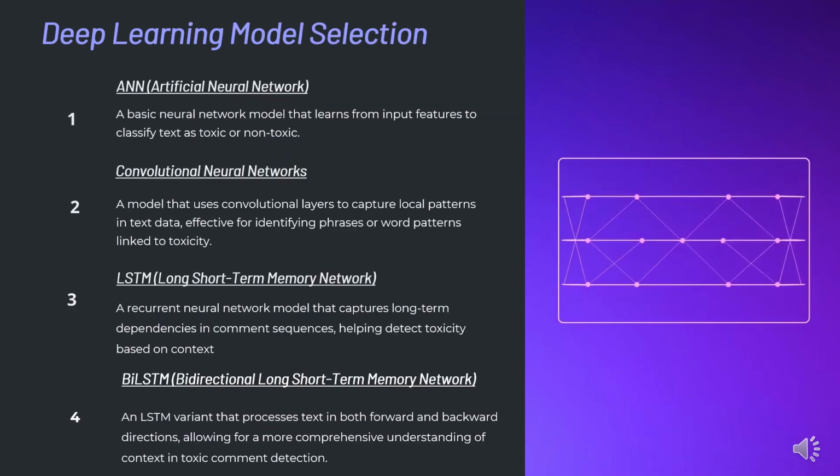For this project, we evaluated four deep learning models. First, ANN, Artificial Neural Network, a basic model for identifying patterns in the data. Second, CNN, Convolutional Neural Network, leveraged for capturing spatial relationships in text embeddings. Third, LSTM, long short-term memory, designed to capture long-term dependencies in sequential text data. Fourth, bidirectional LSTM, an enhanced LSTM that considers both past and future context for better understanding. These models were chosen to explore a range of architectures suitable for text classification tasks.